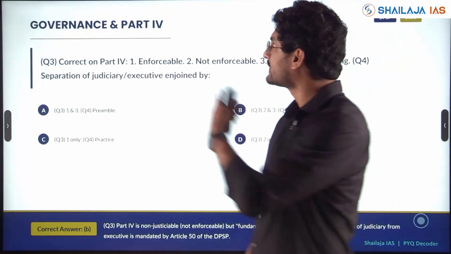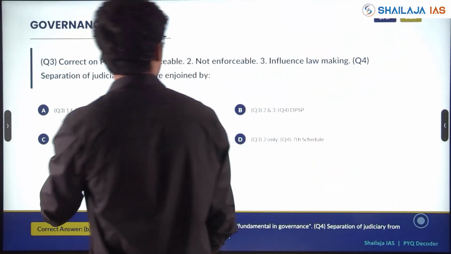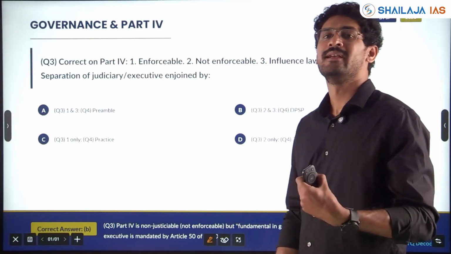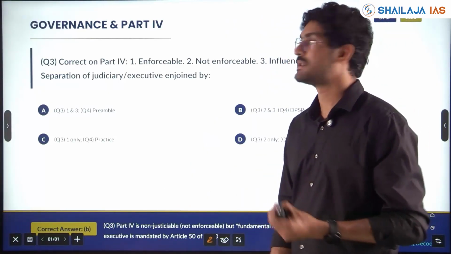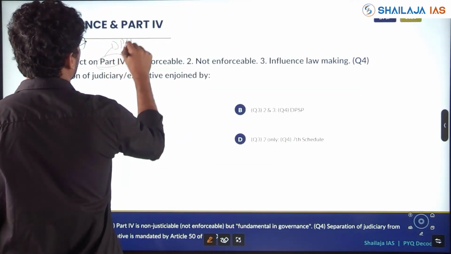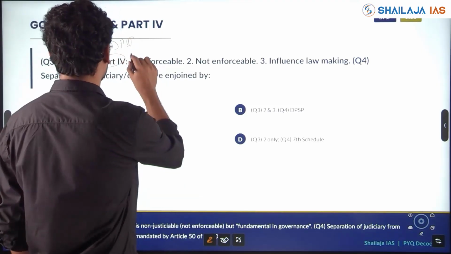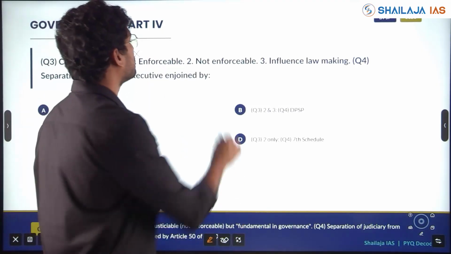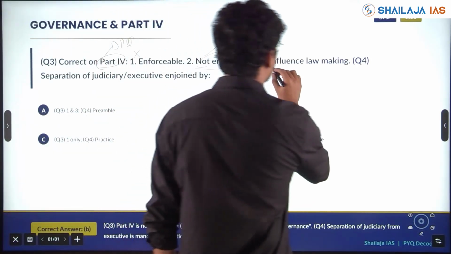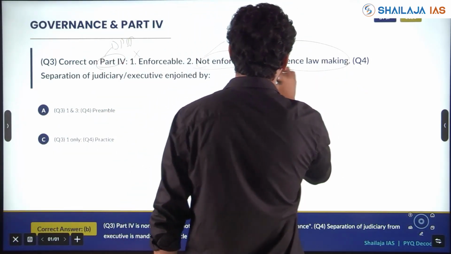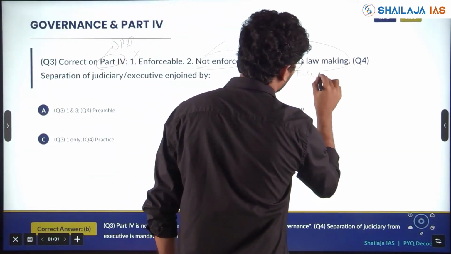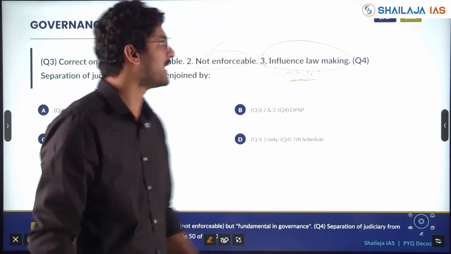Next, governance and Part 4, the social foundation. Now governance. So whether they will be justiciable, enforceable or not. On Part 4, which is DPSP, are they enforceable? No. Not enforceable? Correct. However, do they influence lawmaking? Yes, DPSP should be considered in lawmaking.